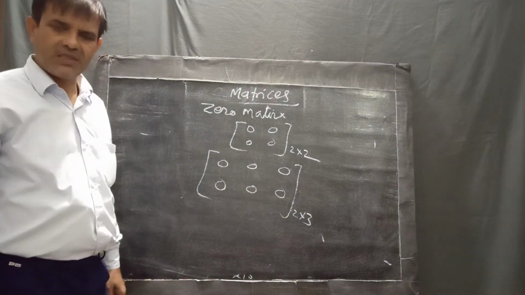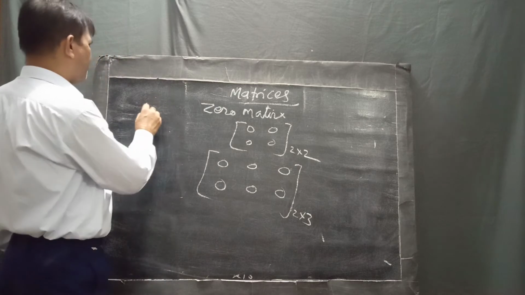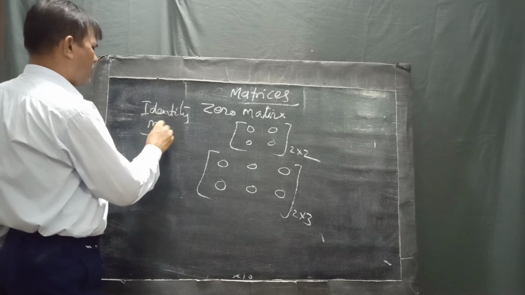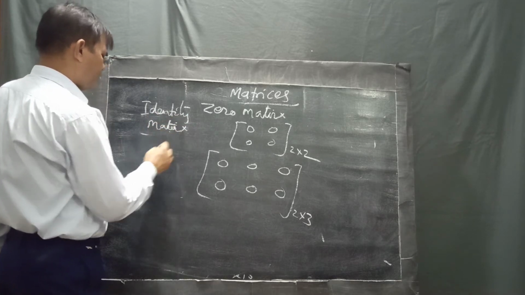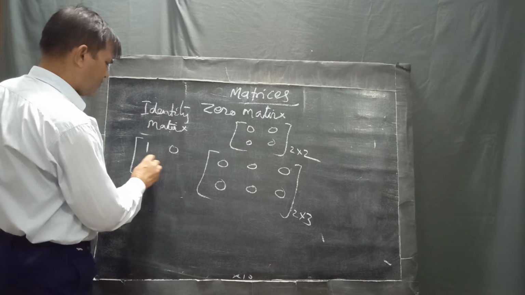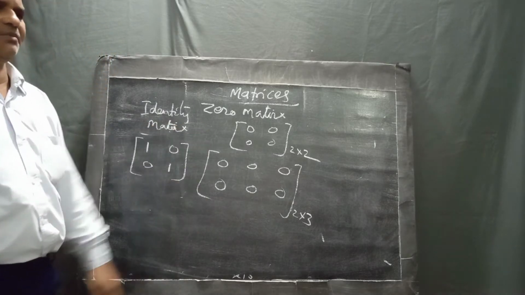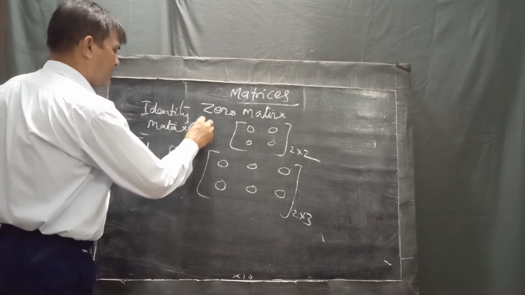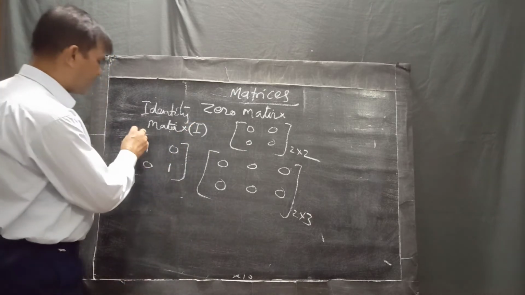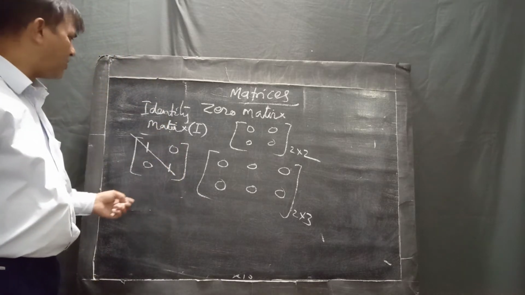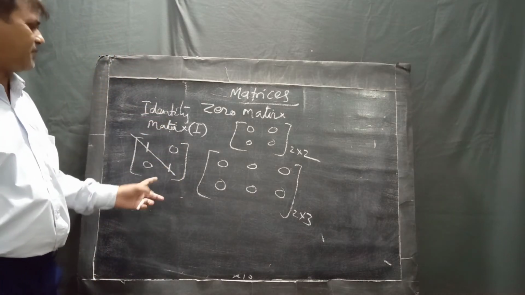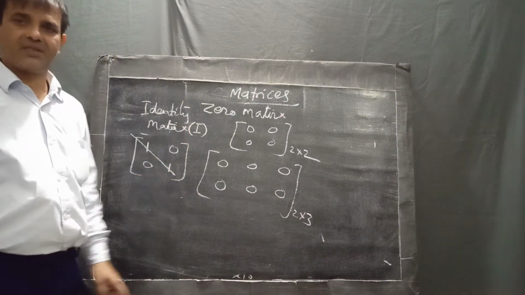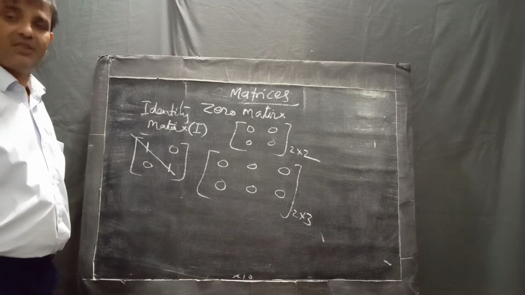Next one is identity matrix. What do you mean by identity or unit matrix? 1 0 0 1. This is an identity matrix or unit matrix, which can be represented by a capital letter I, in which the diagonal elements are only 1 and the others are 0. That type of matrix is known as identity matrix or unit matrix.